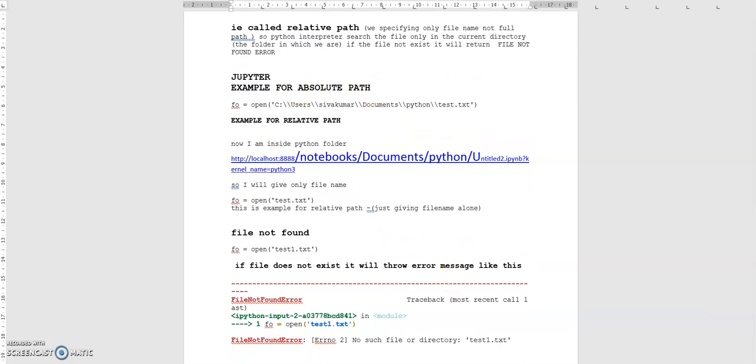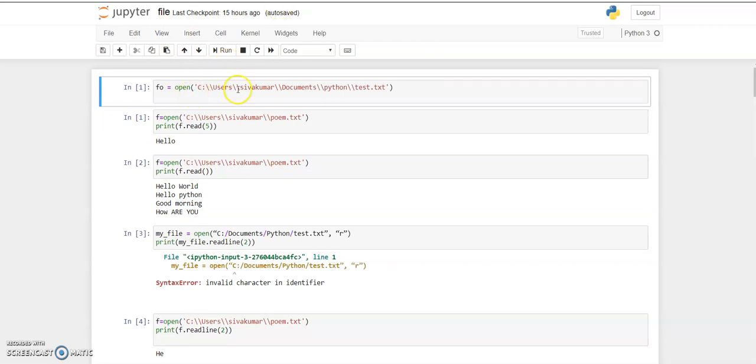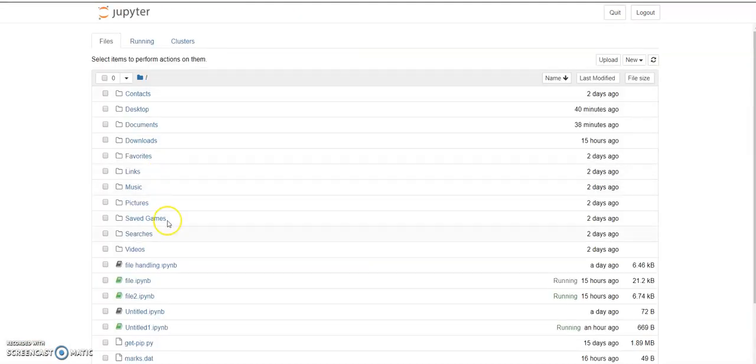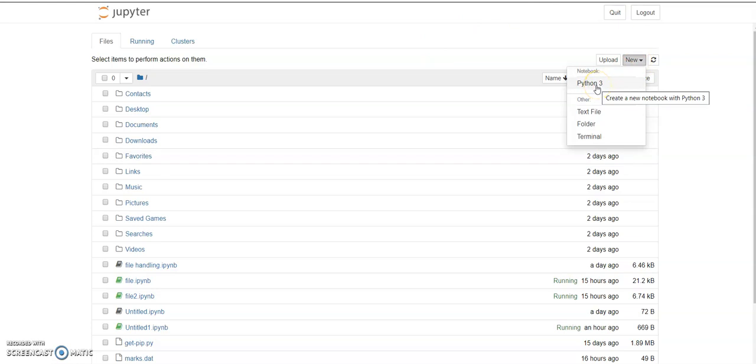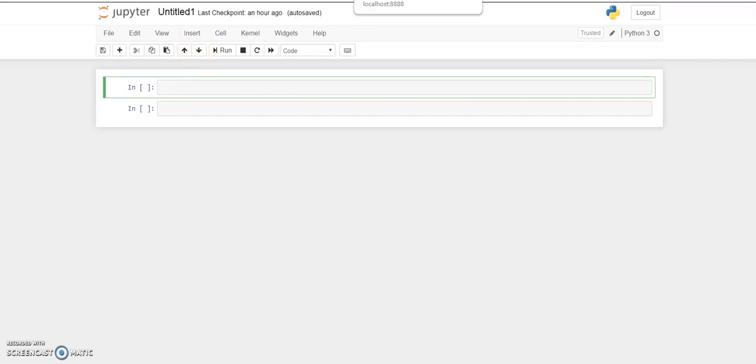For example, you can see here. This is the file I have opened. I will run one more file for you. When you are opening the Jupyter notebook, it will be like this. If you want to create a new Python file, you just click here and click Python 3. I already opened the new Python, so I have opened this one. Now I am in the command mode. If I want to switch over to the edit mode, just double click or press the enter key.